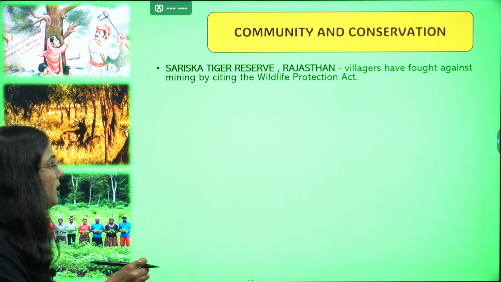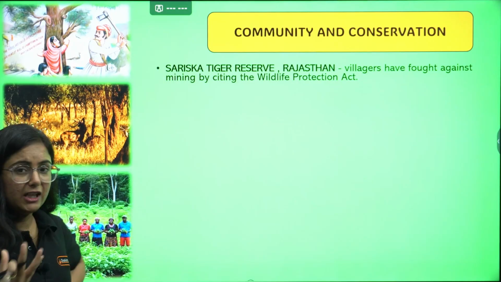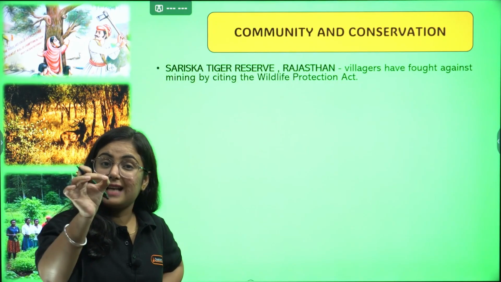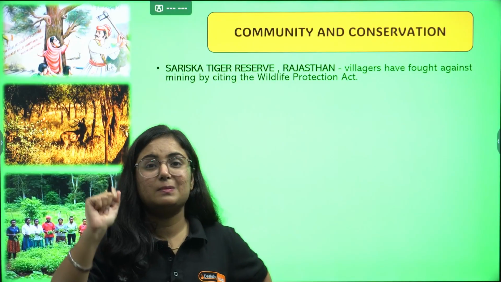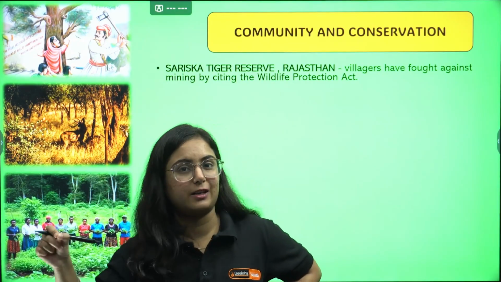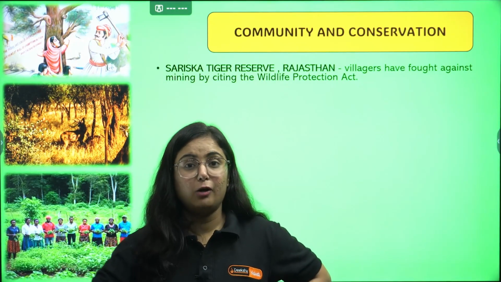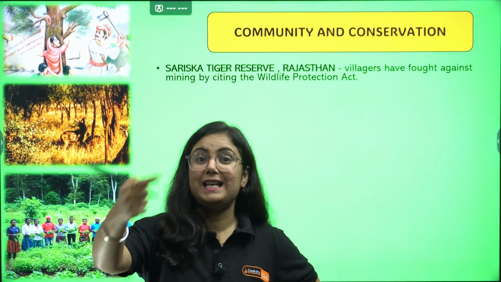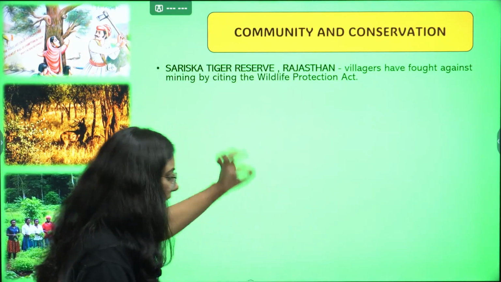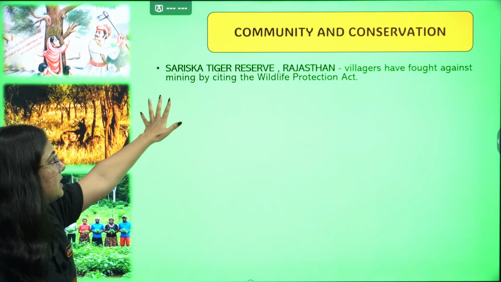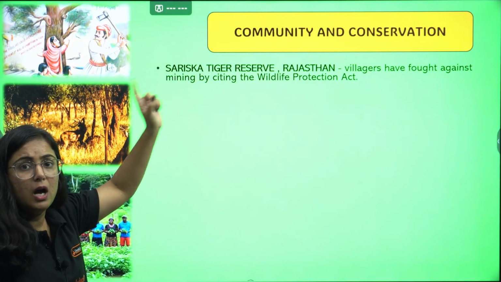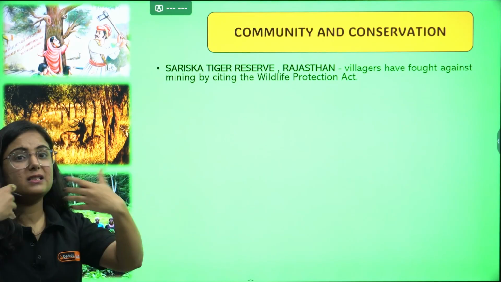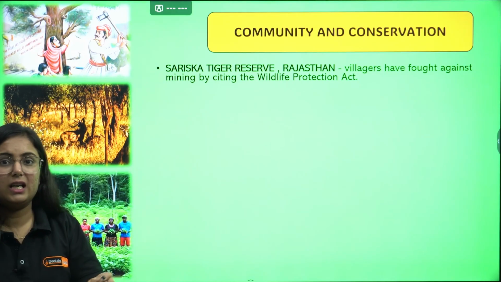So the villagers, the inhabitants living there, stood against that, citing that the government has passed a Wildlife Protection Act and they will not allow you to just bother their homeland for your need. Getting my point? This was a very important step taken by the people of Sariska Tiger Reserve: citing the Wildlife Protection Act, they fought even against the government itself.